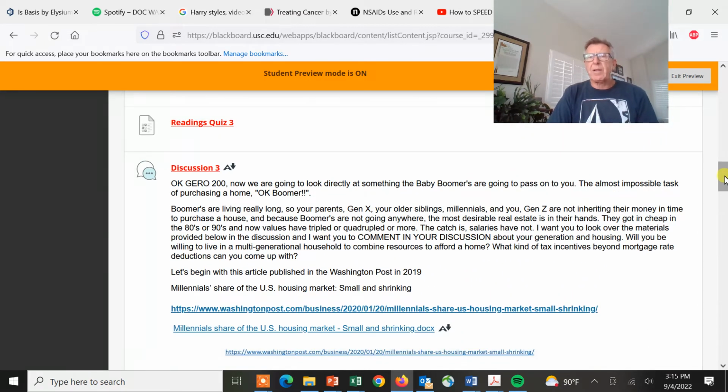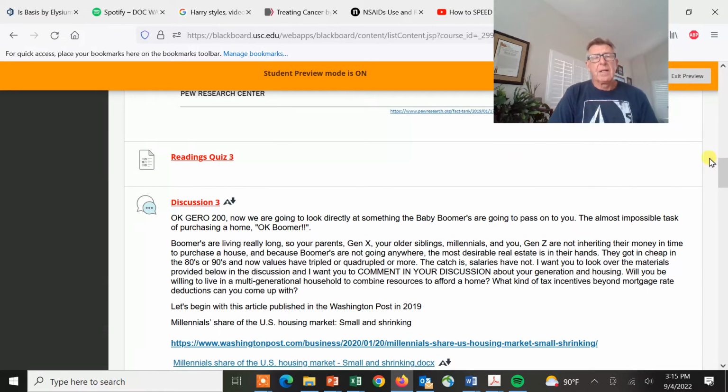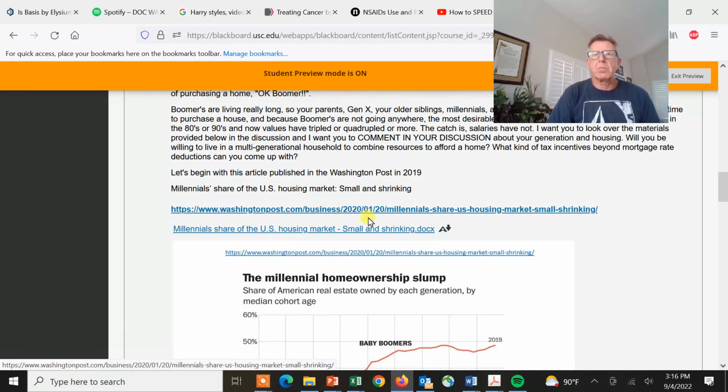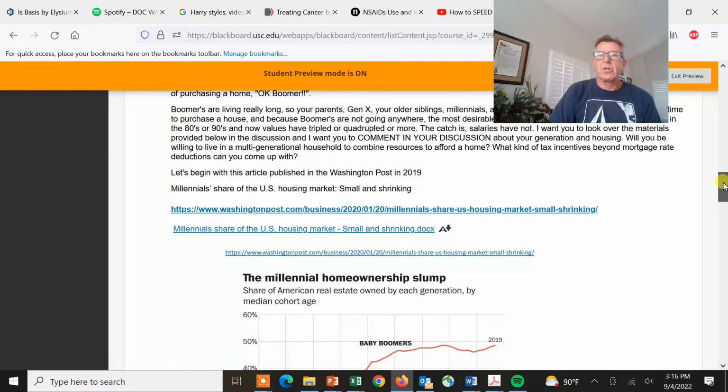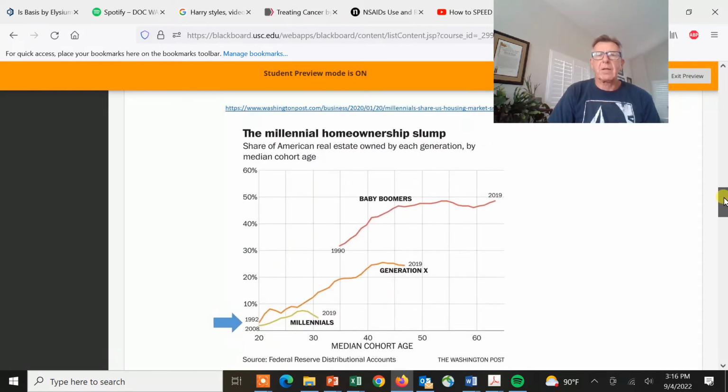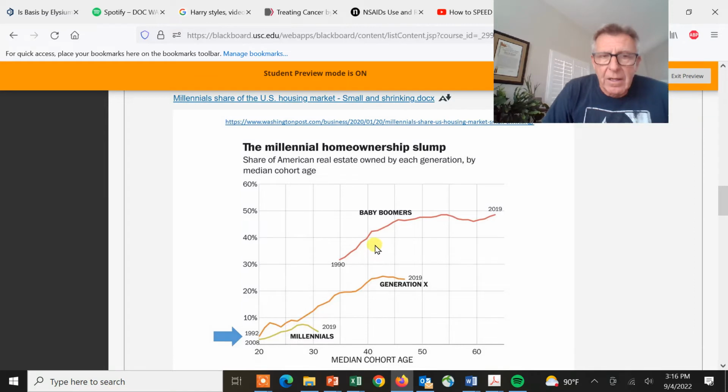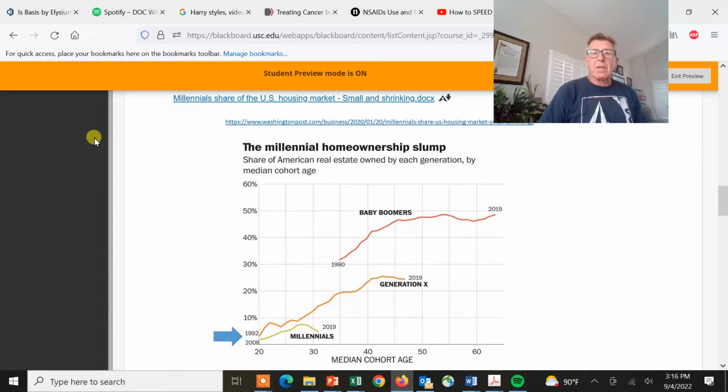So then we have this concept I brought up, this real estate concept, multiple generations living in the same household. Why is this happening? This article is a quick article in the Washington Post. You go to the prescription, or we created a Word file, a docx file, so you can look at it, and you can see the take-home message right here, and that is that housing affordability has gotten more and more difficult.